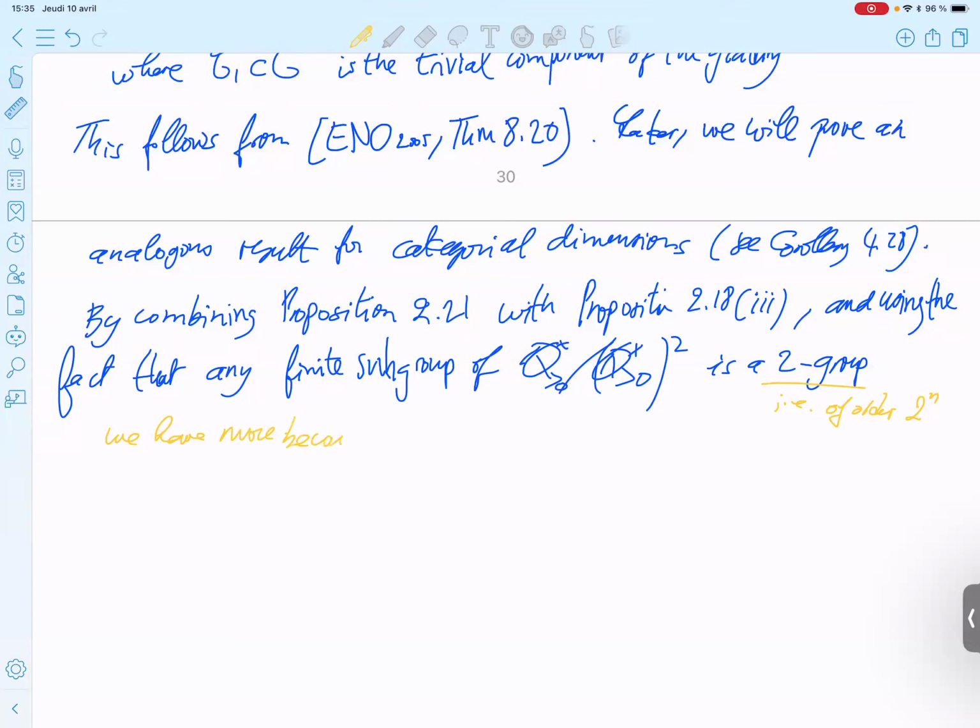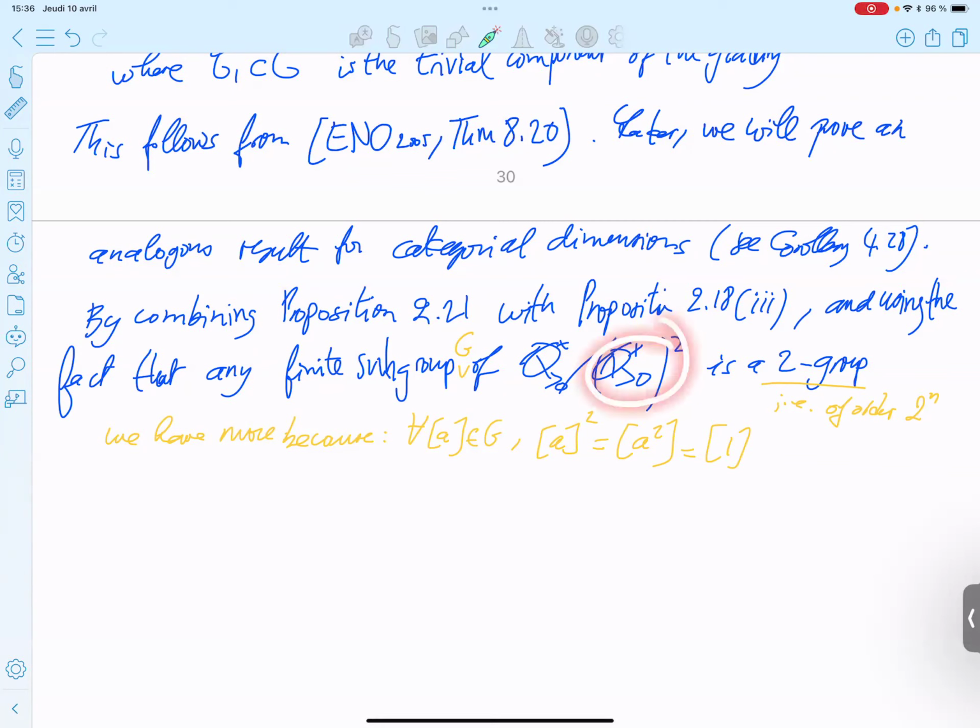Because for all finite subgroup G, for all A in G, written as a class of this quotient, A squared is like that, which is 1 because we quotient by the squares.